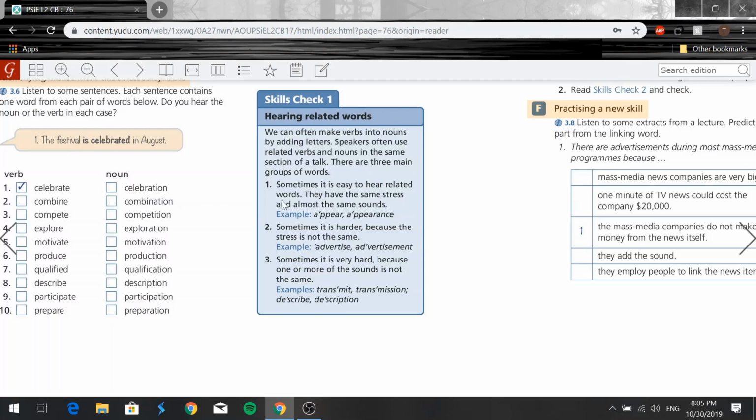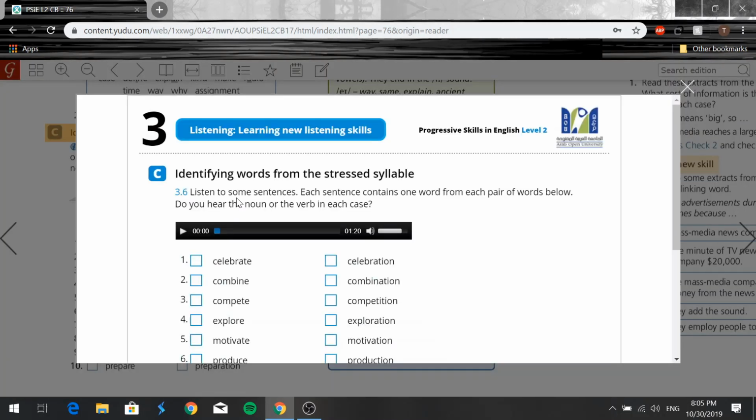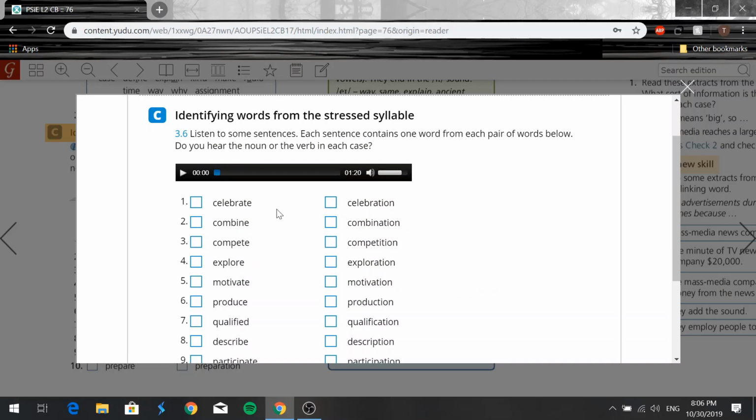So now that we know the three different types of words, let's go to exercise C here. Let me open this, right? So we're going to be listening to some sentences, right? And each sentence contains one word from each pair of the words below, right? And you're going to have to tick whether you heard a noun or the verb in each case, okay? So one, we have celebrate, celebration, combine, combination, compete, competition, right? So listen closely and we'll tick the correct ones together. Here we go. Track 3.6.